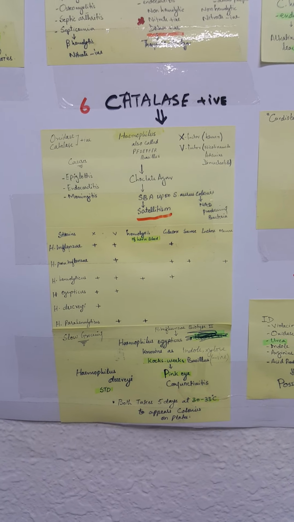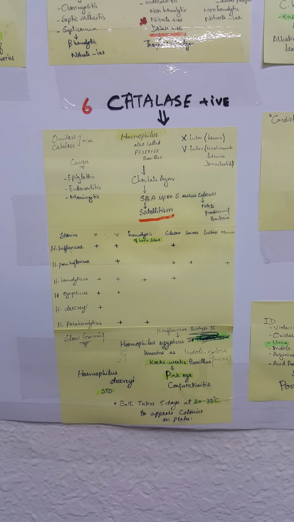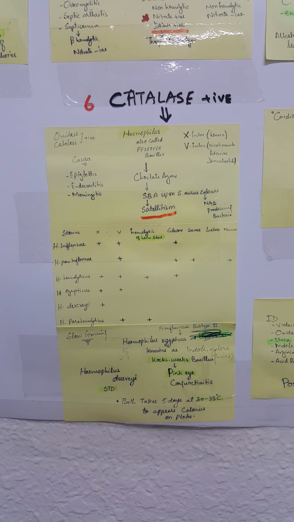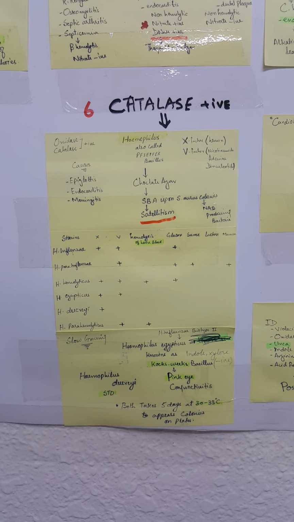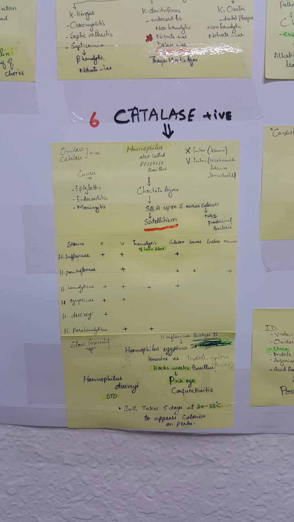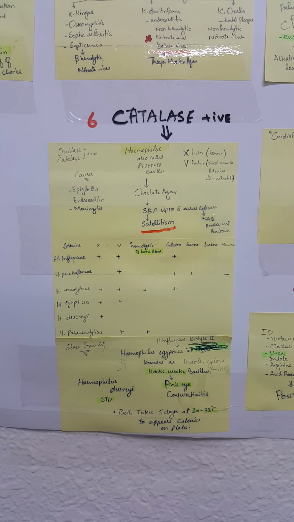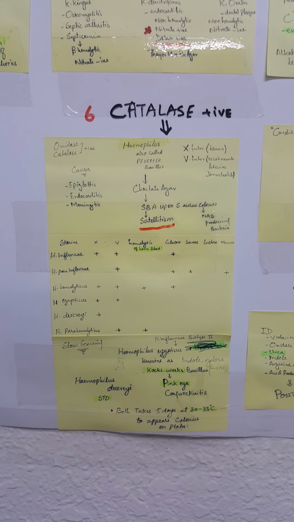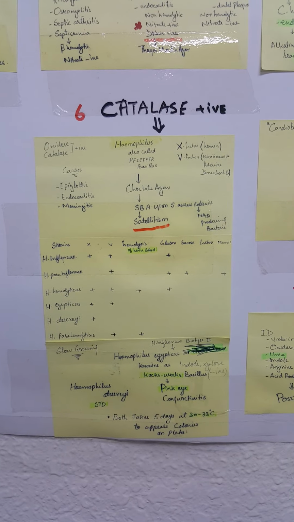And on sheep blood agar, the organism requires some NAD-producing bacteria like Staphylococcus aureus, and this process is called satellitism, where you can grow the Haemophilus species alongside Staphylococcus aureus growth. The organism causes epiglottitis, endocarditis, and meningitis.